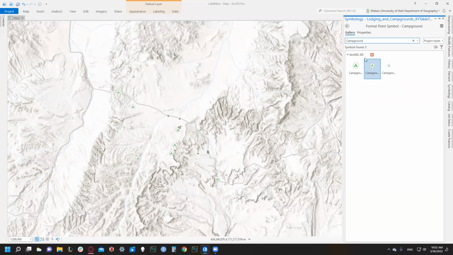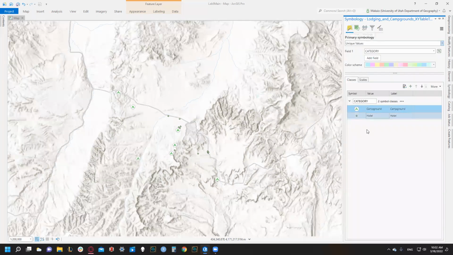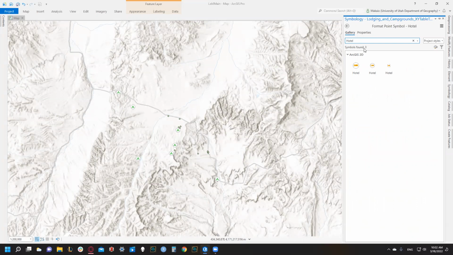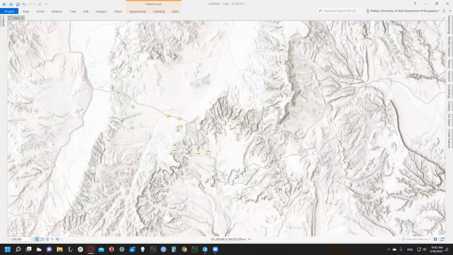So medium's good. Then let's do the same for hotel. We're going to left click this format symbol, search for hotel, and select that middle one. Cool. So that's 2A. We've symbolized our point features, the hotel and campgrounds.